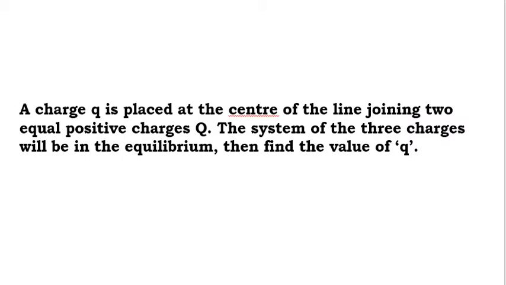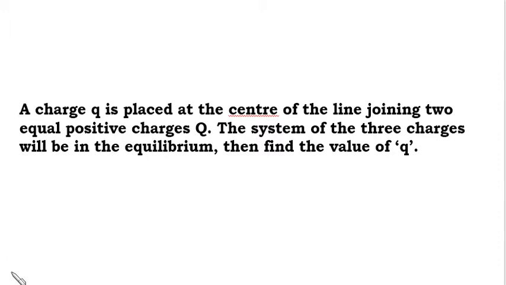Then find the value of q. A charge small q is placed at the midpoint of the line joining two equal positive charges plus Q. The system of three charges will be in equilibrium. Then find the value of q.